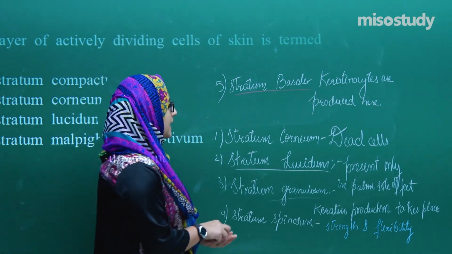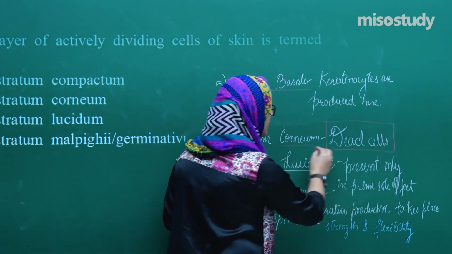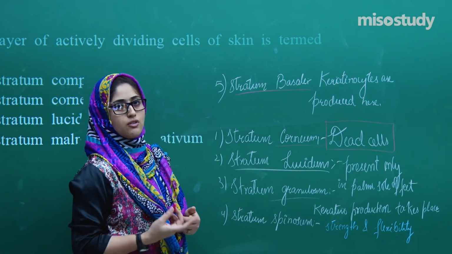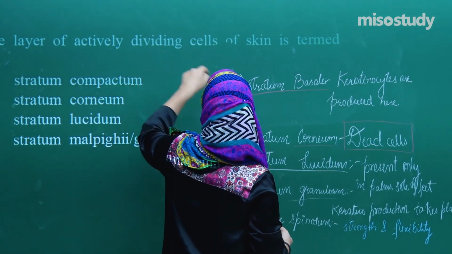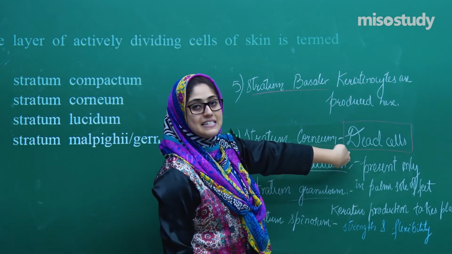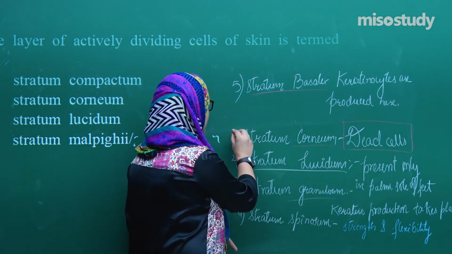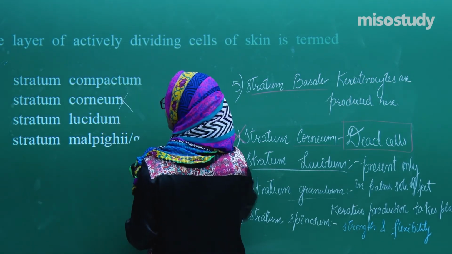So what do you think? Can this corneum, if it contains the dead cells, have the power of division? What do you think? So we have to find out which has the dividing cells. So do you think that dead cells can divide? No, they cannot divide. So this option is eliminated.